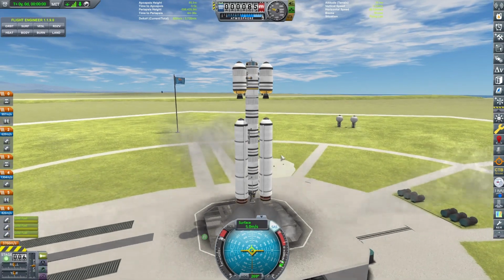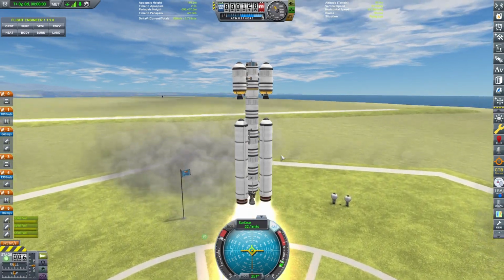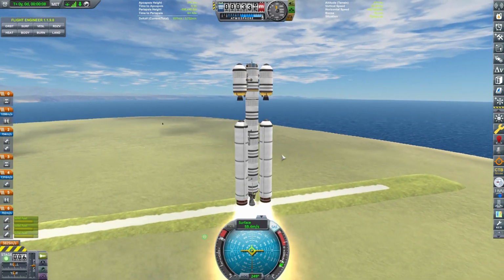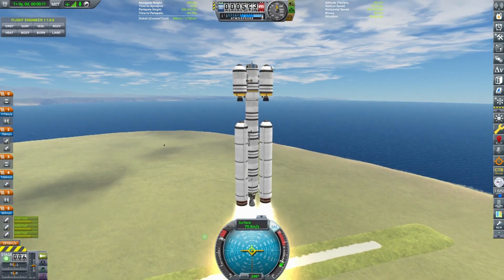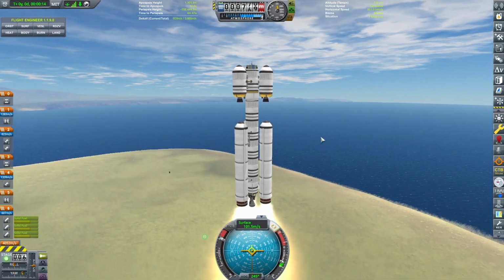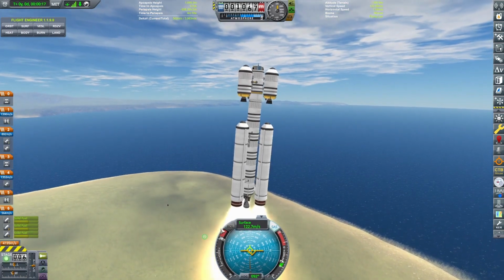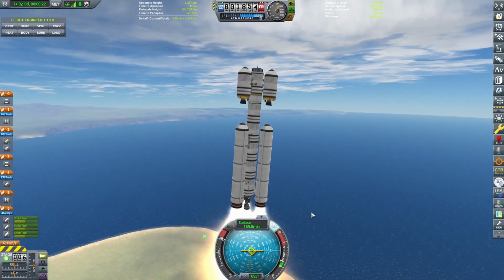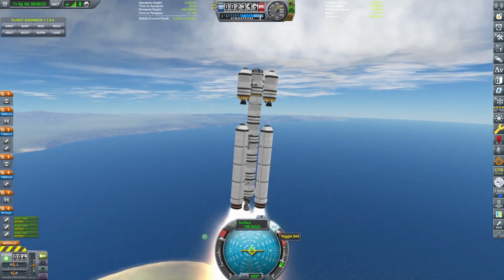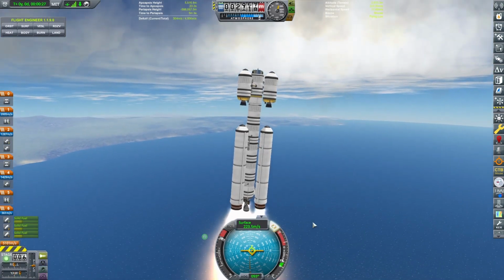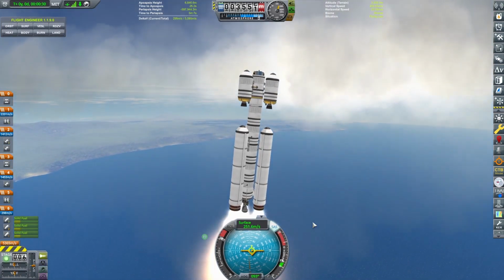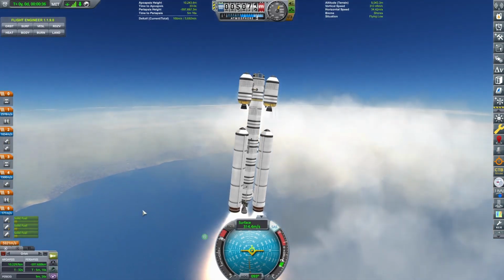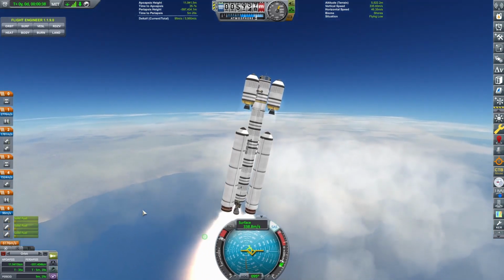So we want to launch, and then at 100 meters per second, we want to push towards 90 degrees. And that should be good. Now, this is a probe core. It doesn't have a pilot. So this is all being controlled remotely. So this probe core is a pretty basic one. It doesn't have the prograde and retrograde markers, so we have to fly this thing quite manually. It does have stability assist, but we do have to follow the prograde marker kind of on our own, which is not a big deal. Alright, so we're going to lose these in a second here.